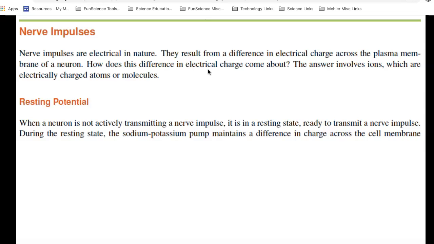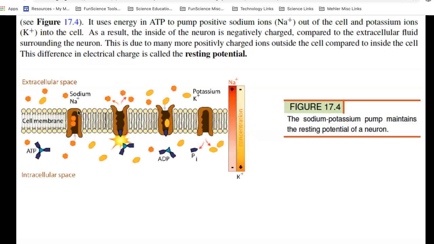When there isn't a nerve impulse going through a particular part of the nervous system, that's called a resting potential. Here's a diagram of the cell membrane that you can see the resting potential of a neuron. And there are two ions that are super important with this, sodium and potassium. And there's an energy-rich molecule called ATP, which when it releases its energy turns into ADP.